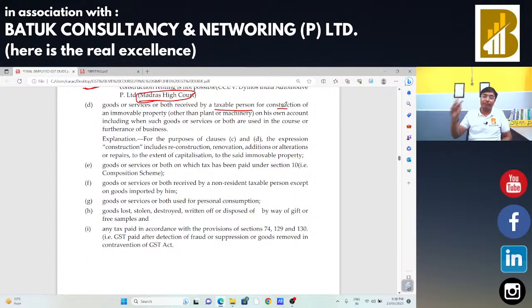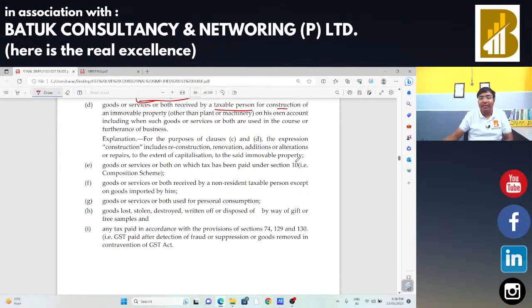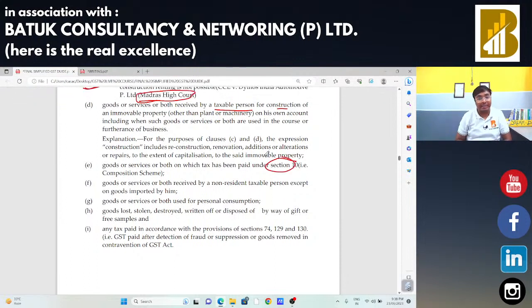If someone is going to make the payment of taxes under section 10, that is the composition scheme, at a concessional rate, if the turnover is below 1.5 crore, the taxpayer can select the composition scheme, and in that case the taxpayer is not eligible to claim the input tax credit.